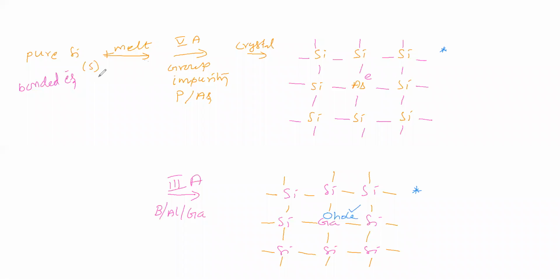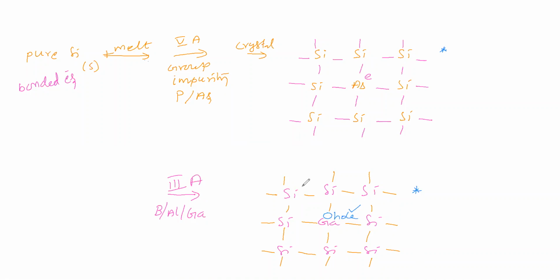Pure silicon is an intrinsic semiconductor. It has conductivity, but we cannot say high conductivity. It carries current due to bonded electrons. We converted this into an extrinsic semiconductor.